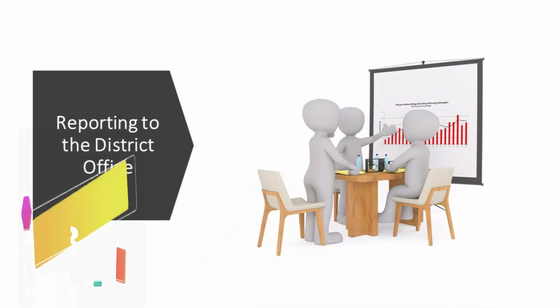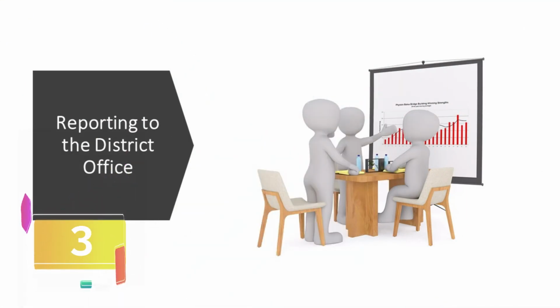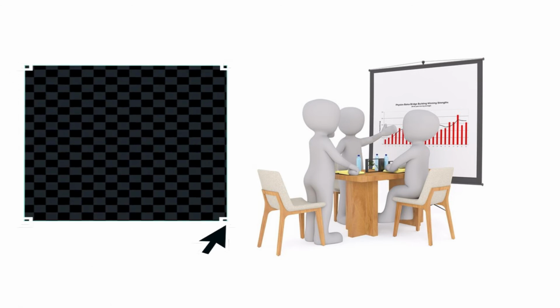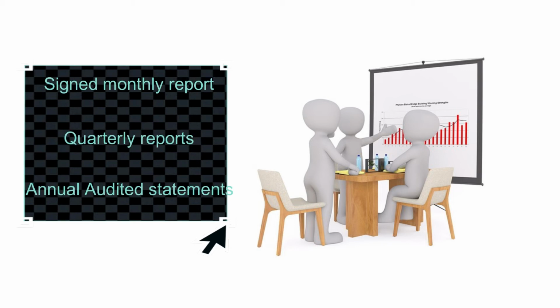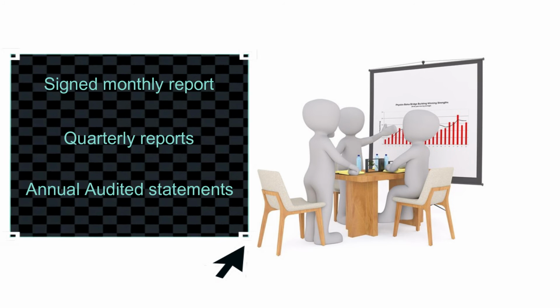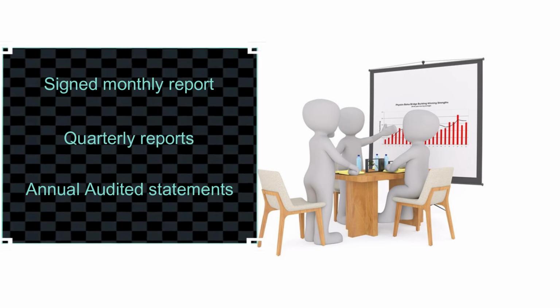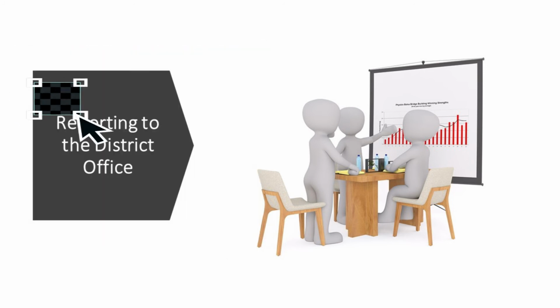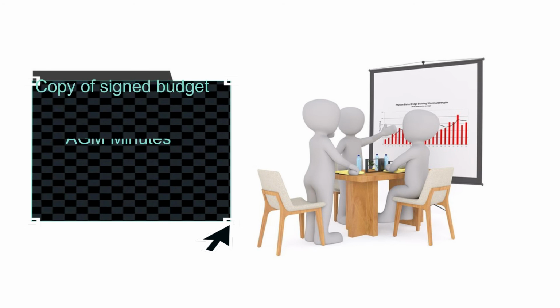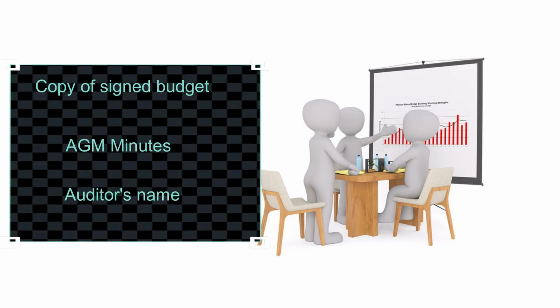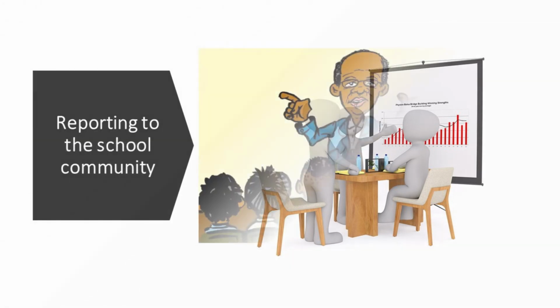The third level of reporting involves giving financial reports to the district office. This involves the signed monthly finance report, quarterly financial reports together with copies of the school's most recent bank statements, the annual audited financial statements, a copy of the signed budget and minutes of the AGM, and the name of the auditor appointed for the financial year.